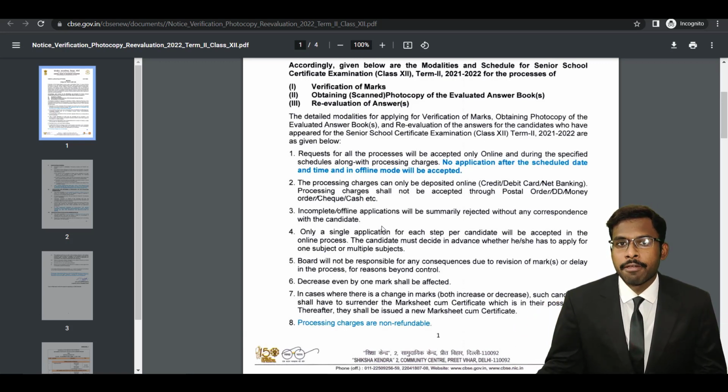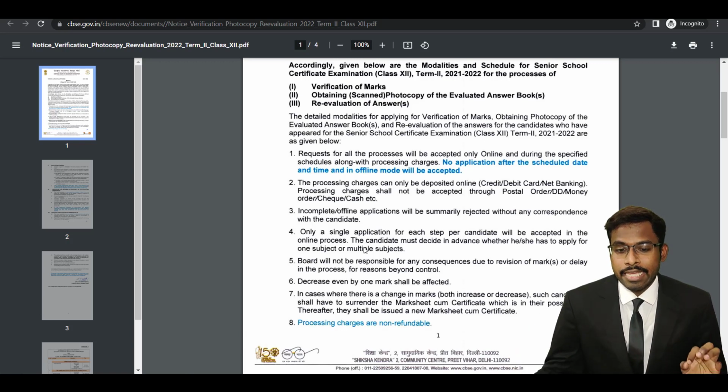If you want to apply for reevaluation, you must know how to use the online tools and you must know the internet, okay? Without knowing the internet, without knowing technology, you will not be able to apply. So they have blocked those people who are living in villages from applying, okay? Only those people who know how to use technology can apply for revaluation.